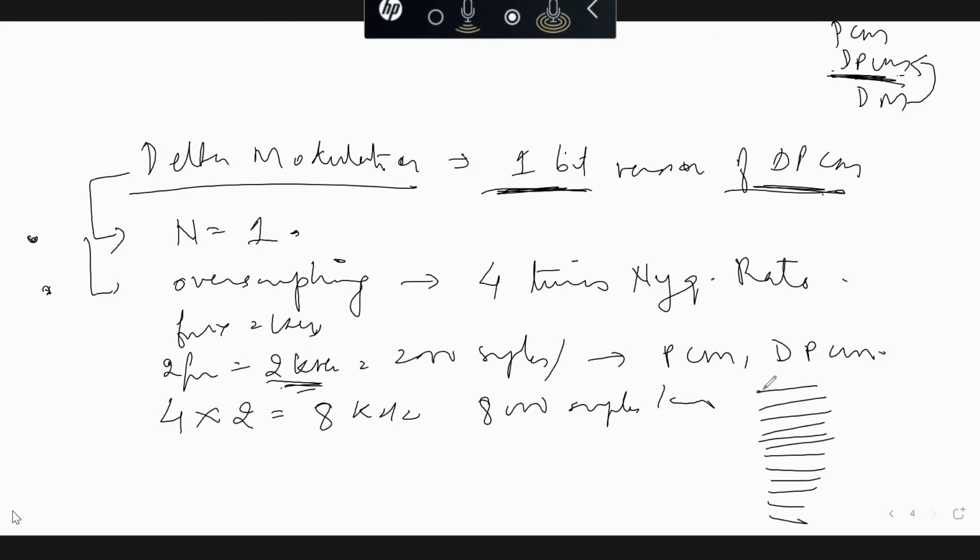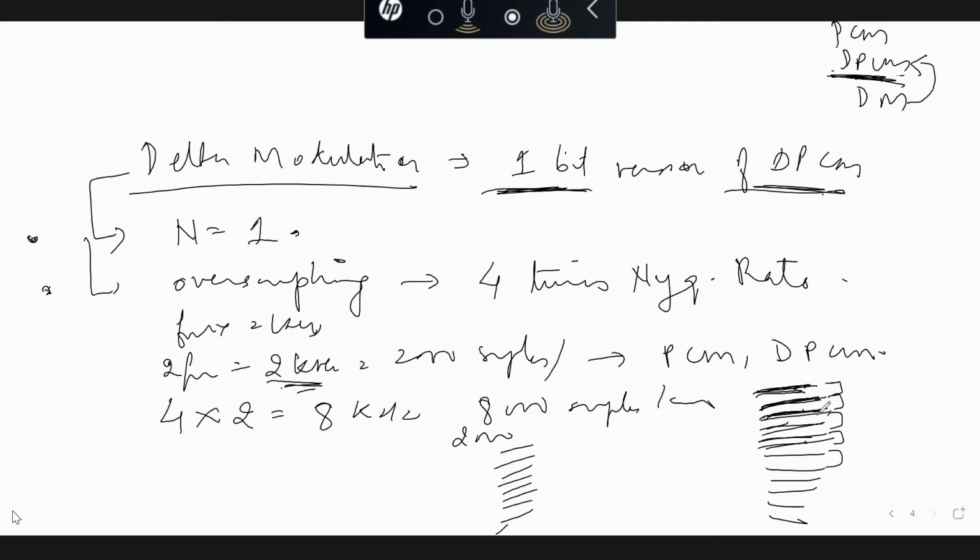So now what is the advantage of this? Earlier I had 2000 samples in case of PCM and DPCM, now I have 8000 samples with me. So the more samples I have, the value of each sample will not be changing significantly. That means the values of the adjacent samples will be even closer.